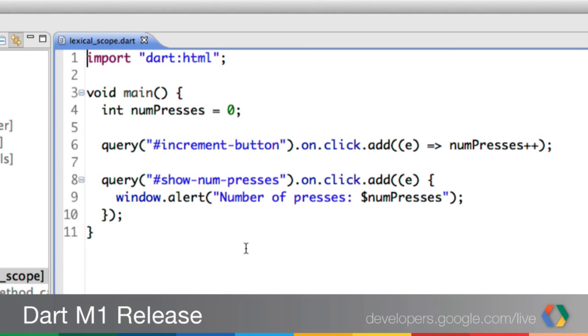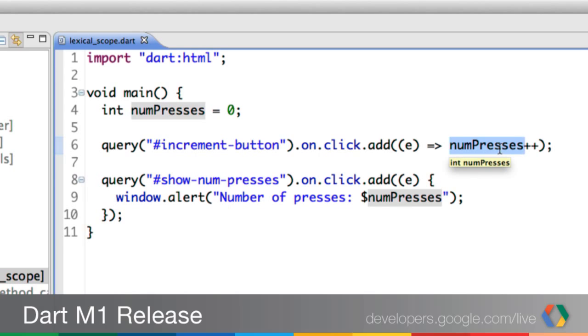Yeah, sure. So we have a function called main, and we have a local variable called numPresses, and we're going to query to find the increment button. If you know jQuery, this kind of looks familiar. And then we have onClick.add, and the thing inside parentheses is a callback, and it receives an event object, and the function just does numPresses++. Now that's a nested function, but it has access to numPresses that's in the outer scope.